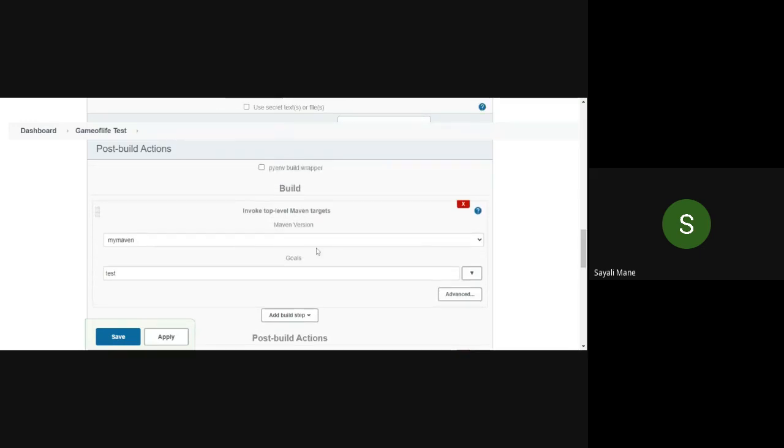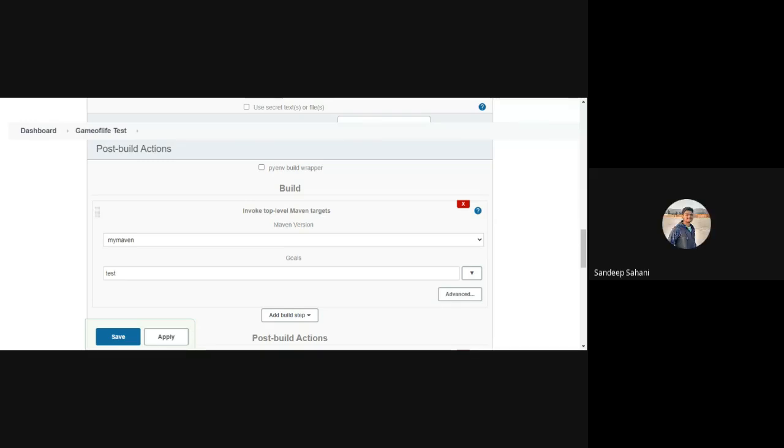Now scroll down. Again go to the build one. This build one. Click on the add build step. Select my Maven version. And now inside the goal, please type test and take a screenshot of it. Because in first part, we have created the compile one, okay? And we have successfully compiled the project that we have linked with the GitHub account. Now here we are performing a testing one.